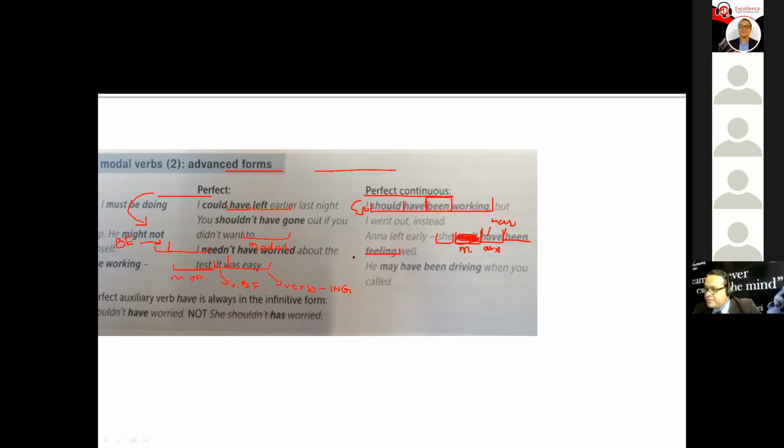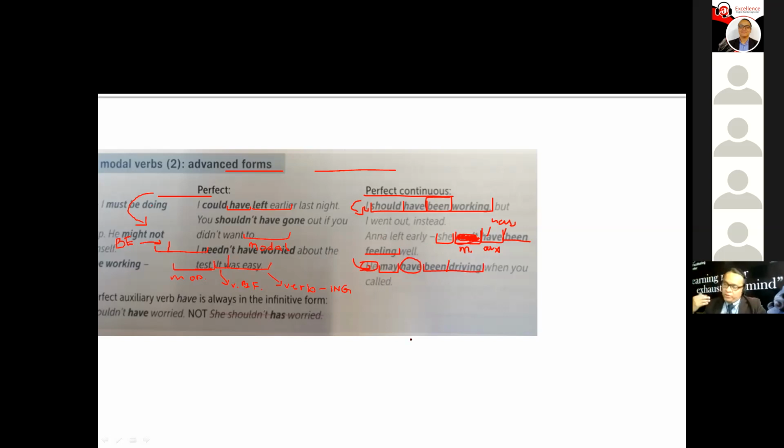Next example here. It says, he may have been driving when you called. So here, he may, what is may? Modal verb. And the modal is between the subject and the auxiliary, you see? And then we have been driving as my continuous form. Okay. All right. Very good.